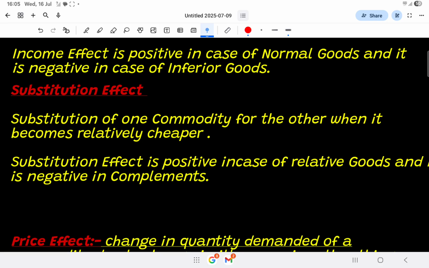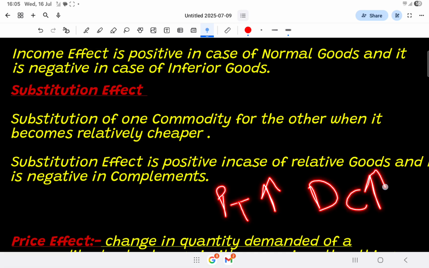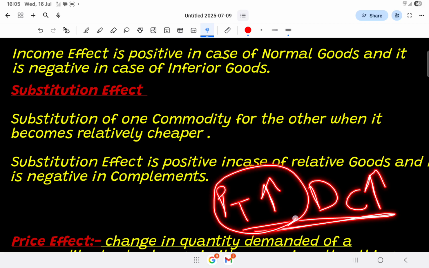Substitution effect is positive in the case of relative goods and it is negative in the case of complements. Positive means when the price of tea increases, the demand for coffee will increase. Same, which I already told you, happens due to substitution effect.